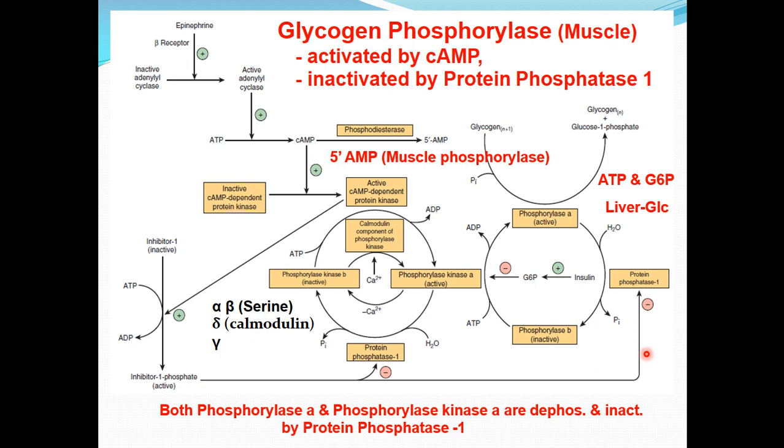Insulin reinforces this effect by inhibiting the activation of phosphorylase B. It does this indirectly by increasing uptake of glucose, leading to the increased formation of glucose 6 phosphate, which is an inhibitor of phosphorylase kinase.